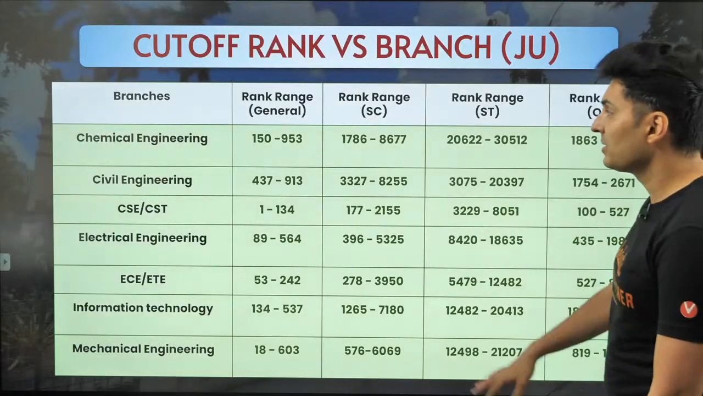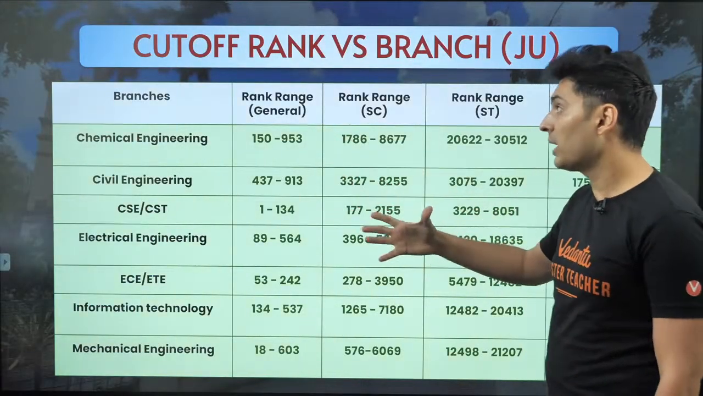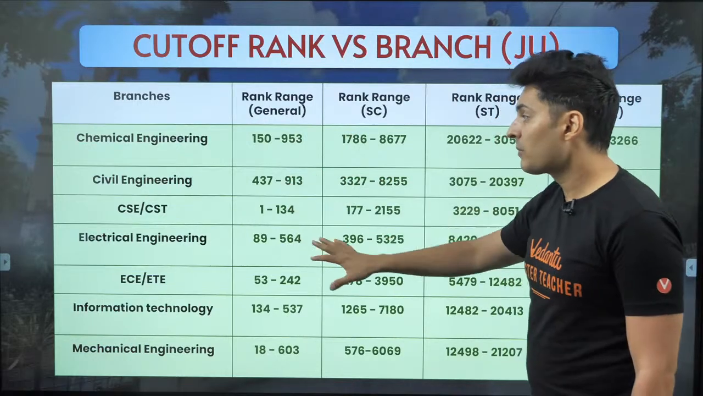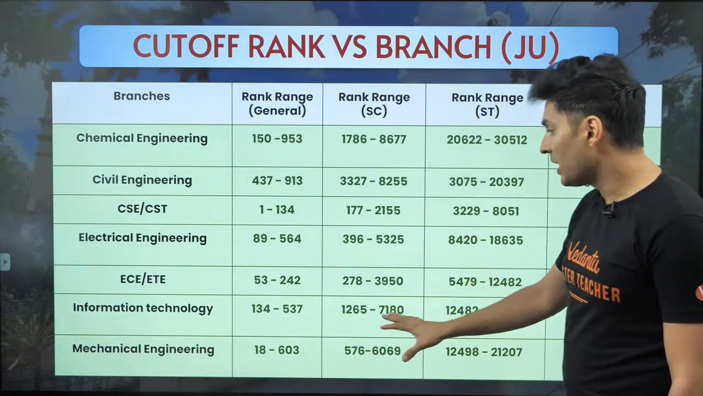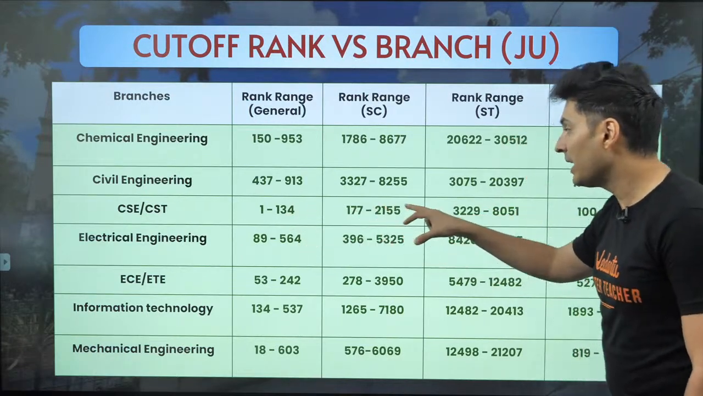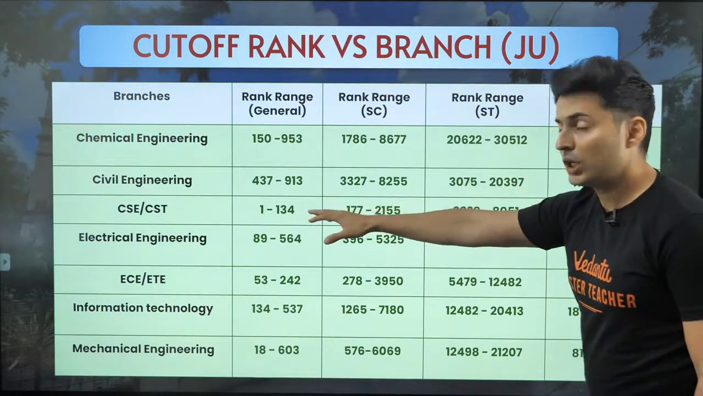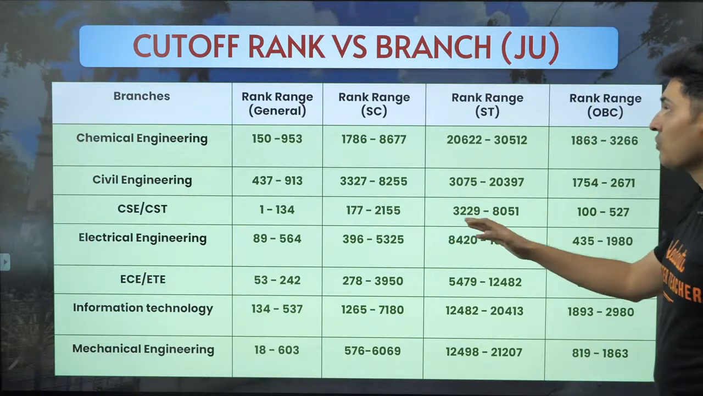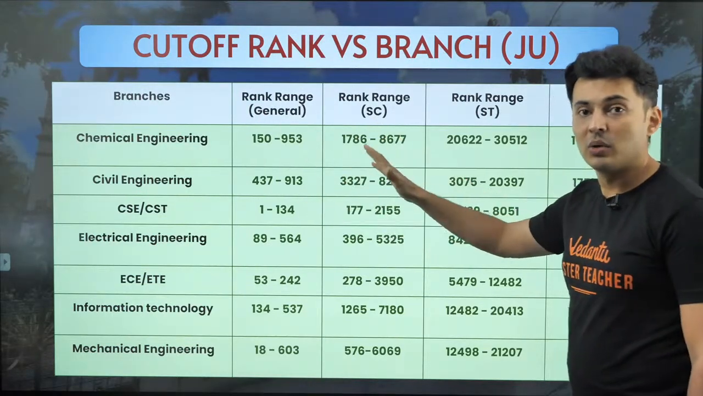If you look at the cutoffs, just so that you know what you are targeting. So the ranks in general, this is how it looks for mechanical, for information technology, electrical, CSE. Look at it. Highest sought-after branch, computer science, obviously. This is what you can expect, even this year.